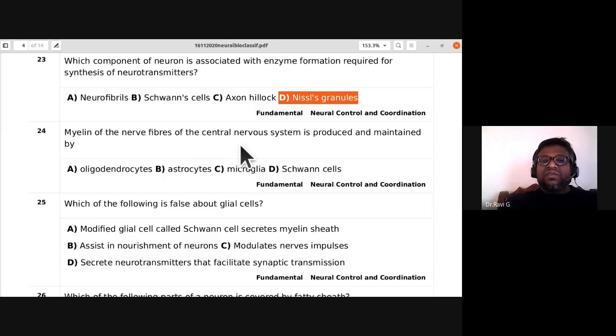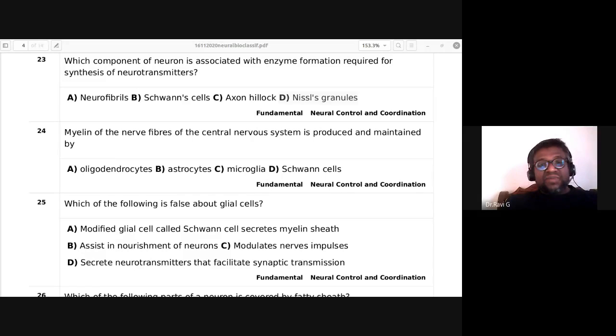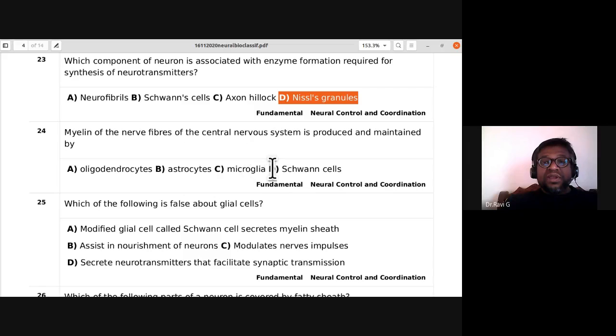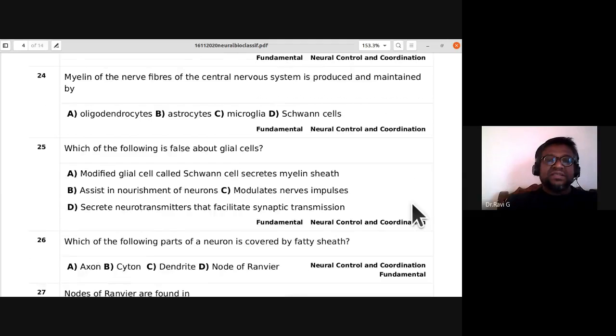Myelin of the nerve fibers of the central nervous system is produced and maintained by. Is it oligodendrocytes, astrocytes, microglia, or Schwann cells? So for the 24th, D is the answer, Schwann cells. Okay, D is the answer.